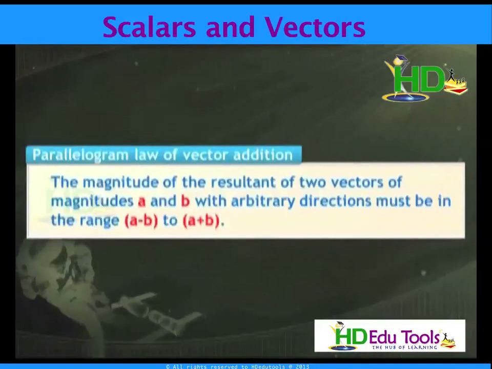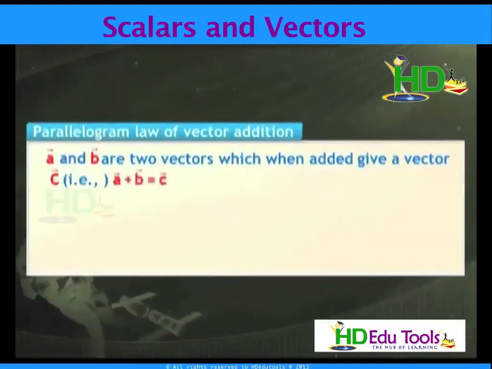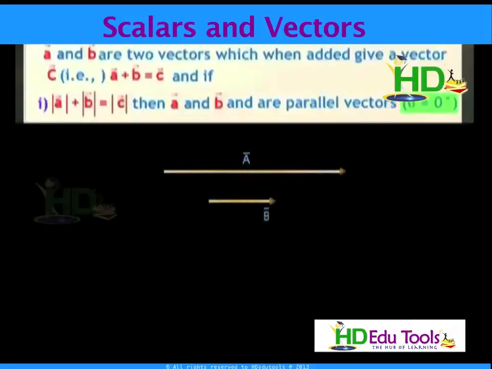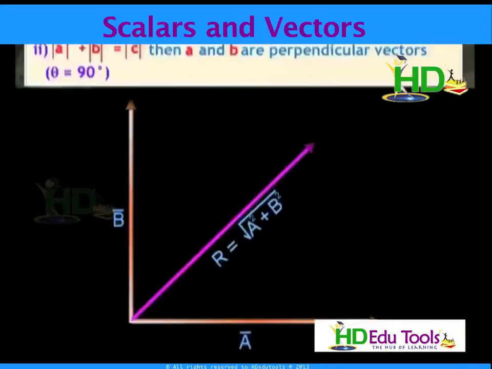Suppose A and B are two vectors which when added give vector C, then you can write A plus B equivalent to C. If I take theta equivalent to 0, that means the two vectors are parallel, then I get the resultant C equivalent to magnitude of A plus magnitude of B. If I take theta equivalent to 90 degrees, you substitute in this equation, root of A square plus B square plus 2AB cos 90, simply you get C equivalent to root of A square plus B square.